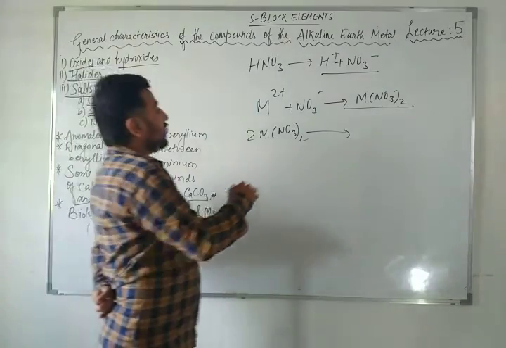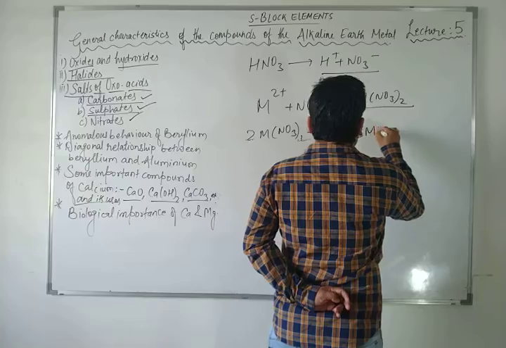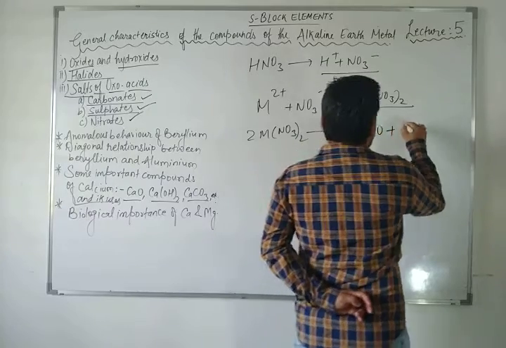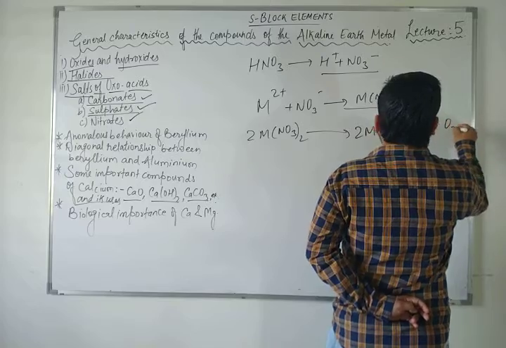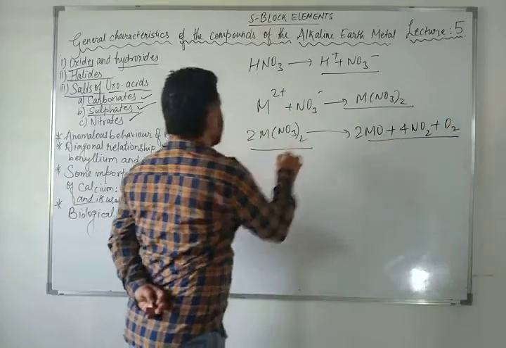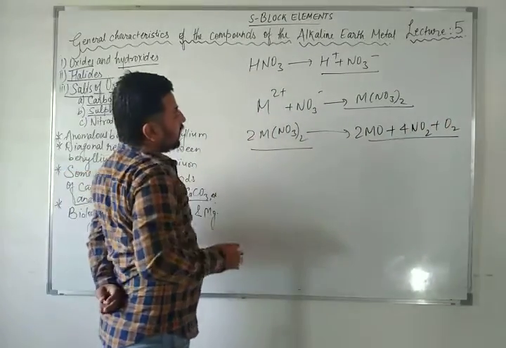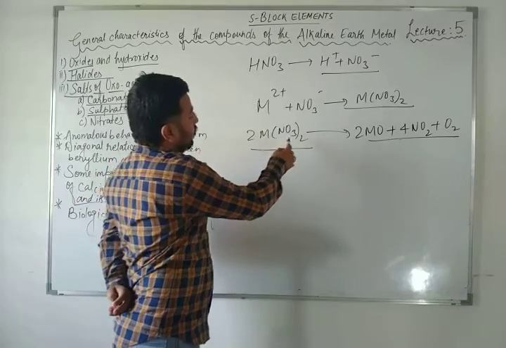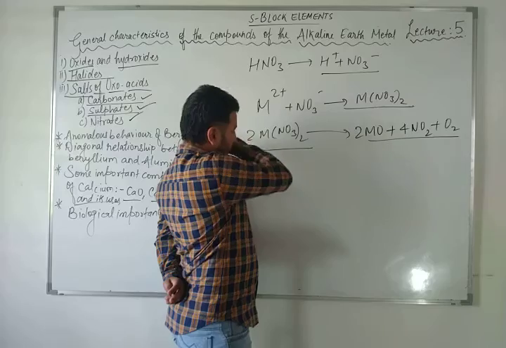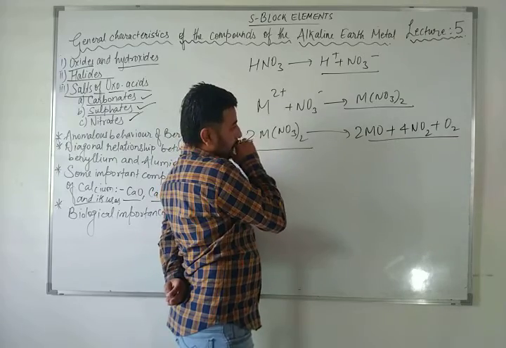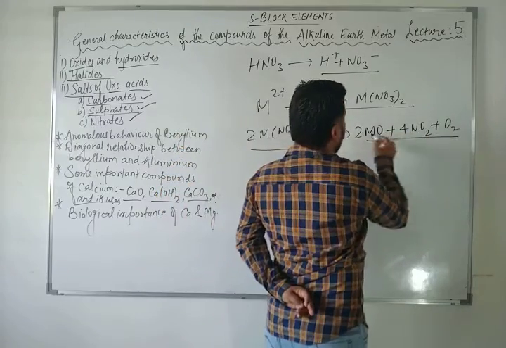Means here 2MO plus 4NO2 plus O2. Just balance. Is this reaction balanced? You can see here 2 magnesium, 2 twos are 4 nitrogen, and 3 twos are 6, 2 times 6 is 12 oxygen. 4 twos are 8, plus 2 is 10, plus 2 is 12.